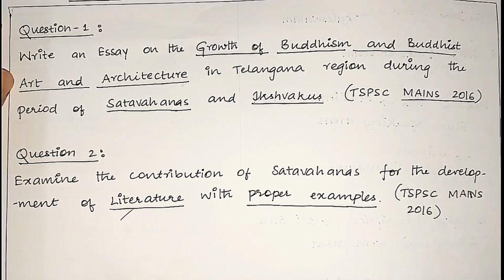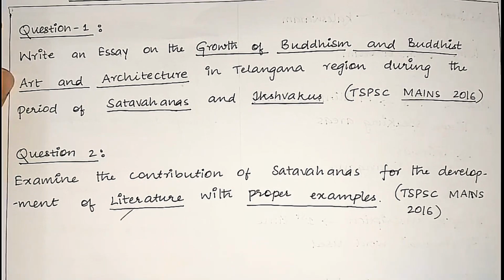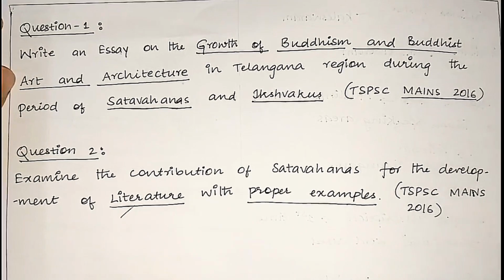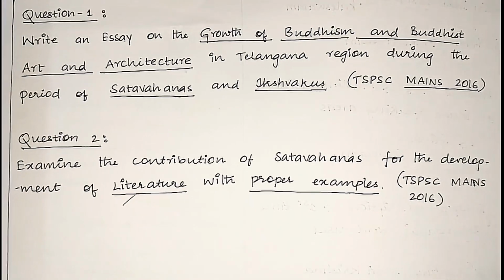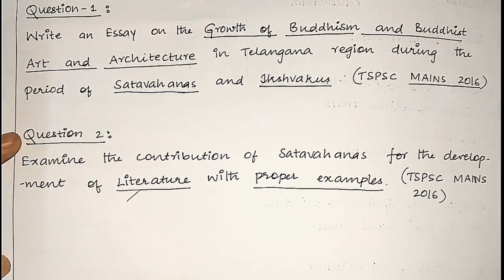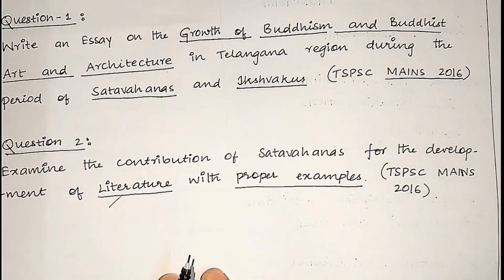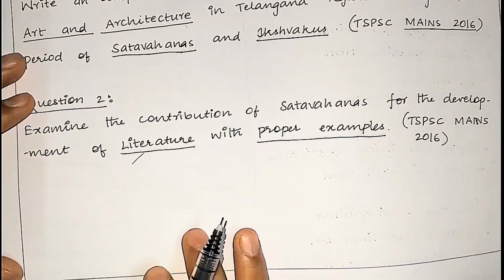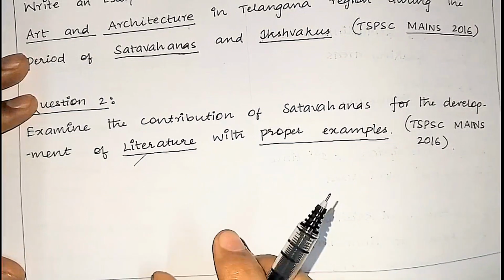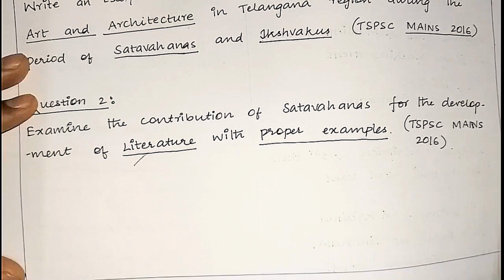My intent is, with the content I have roughly taken you through, you can write any answer on the Shatavahanas. I'm telling you. See what questions will come. Questions will come on the Shatavahanas, Ikshvakus or Vishnu Kundins based on which parameters? Based on society, you can write. Based on economy, you can write. Whenever a question comes on society, think about social stratification and the position of women. Whenever a question comes on economy, think about the primary, secondary and tertiary sectors, which are agriculture, industry and trade. In trade, internal trade and external trade.